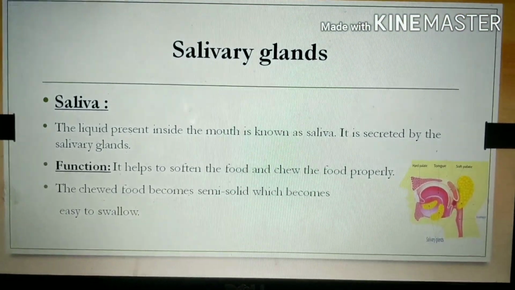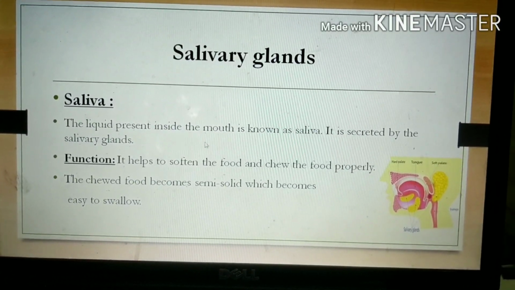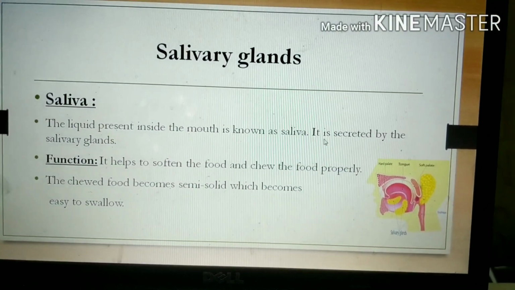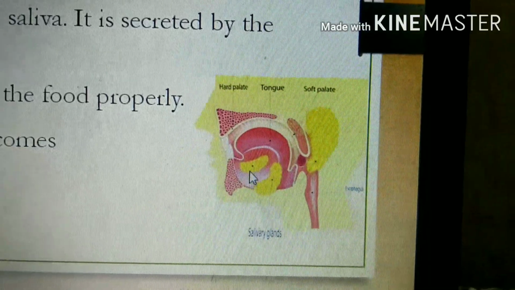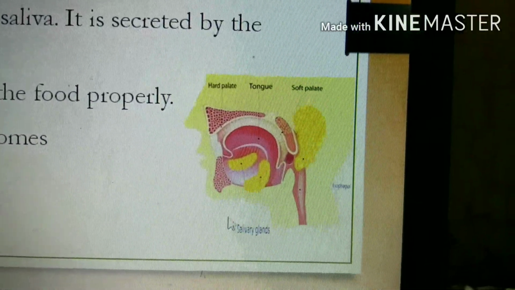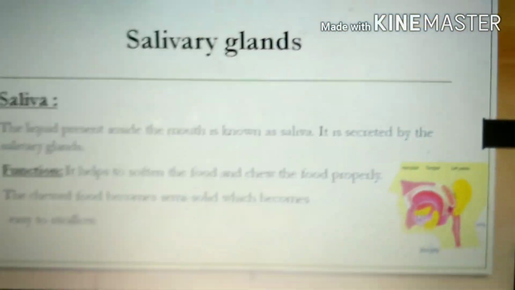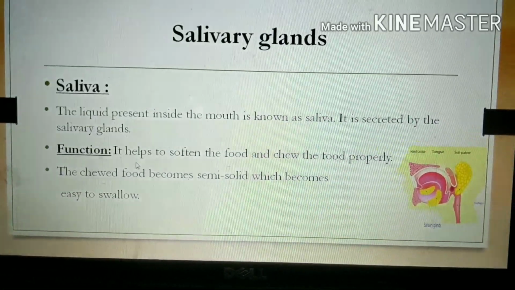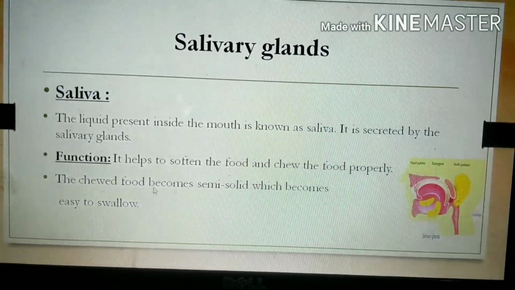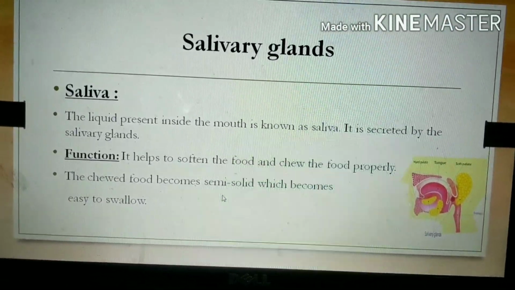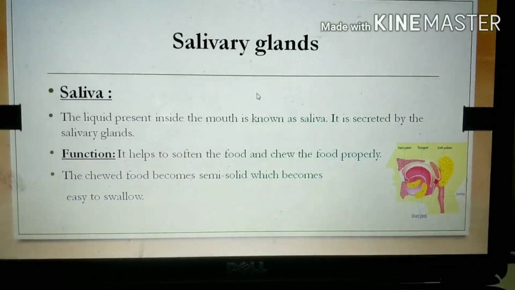Next one, salivary glands. So what is saliva? Saliva is the liquid present inside the mouth. It is secreted by the salivary glands. Can you see this? These three are salivary glands present in our mouth. They secrete saliva. What is its function? It helps to soften the food and chew the food properly. Next, the chewed food becomes semi-solid, which is easy to swallow. So that is the function of the salivary glands.